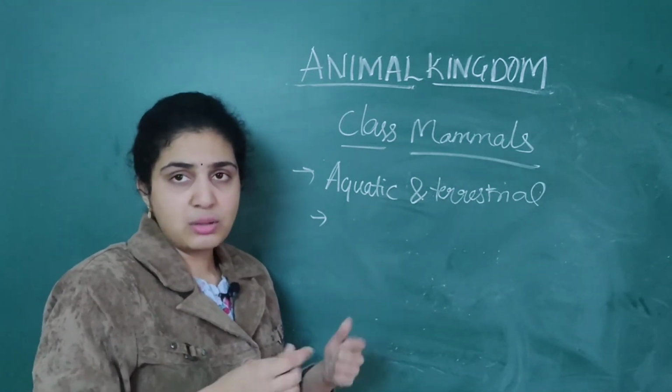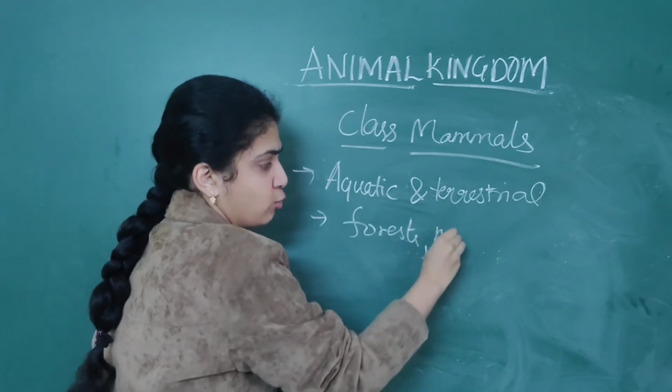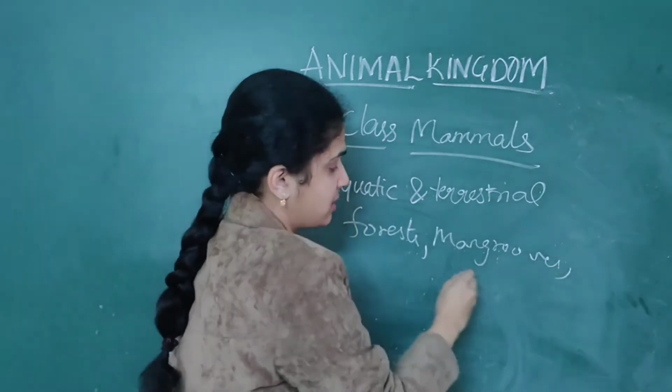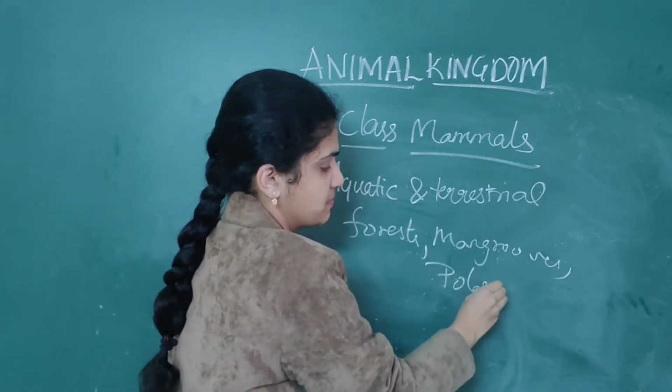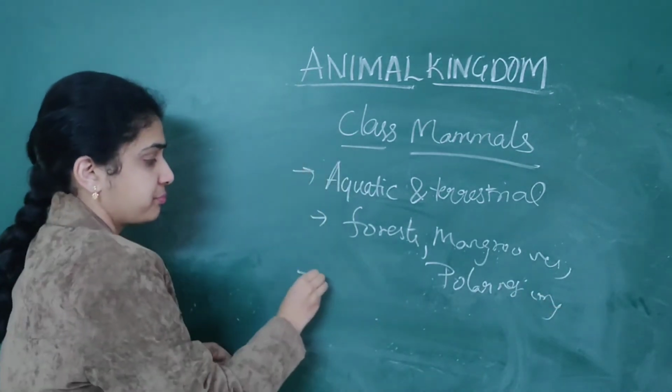So the aquatic and terrestrial mammals are mostly found in forests, mangroves, as well as polar regions. Polar regions. You generally find them like this.